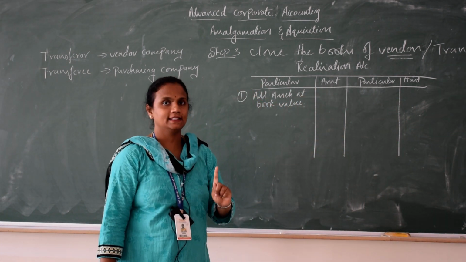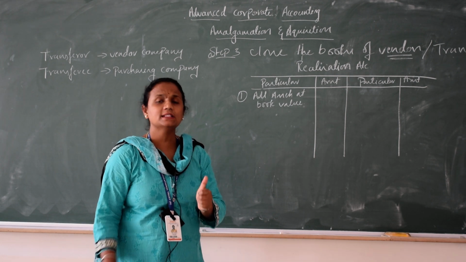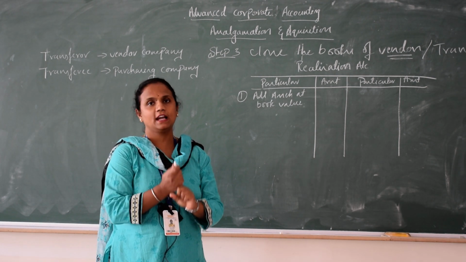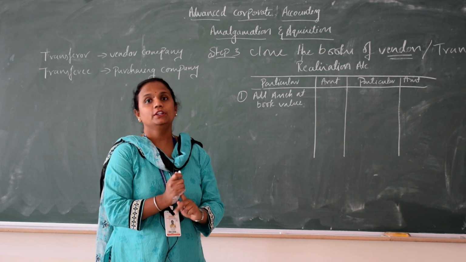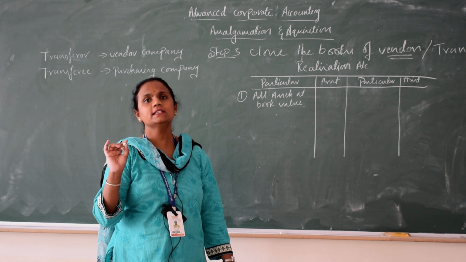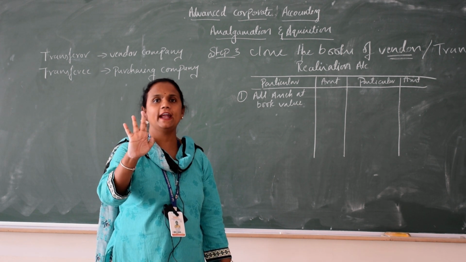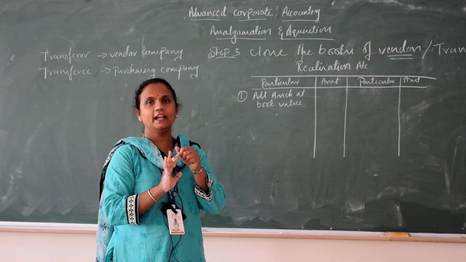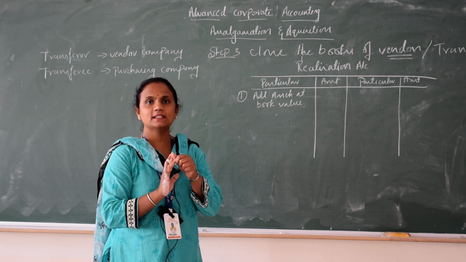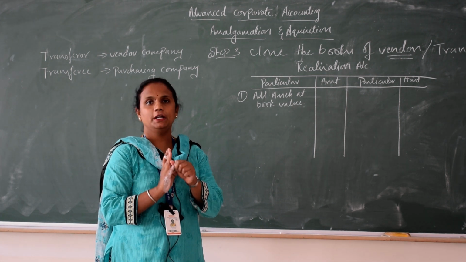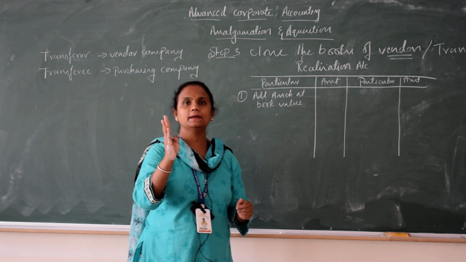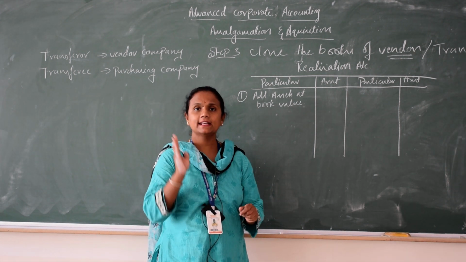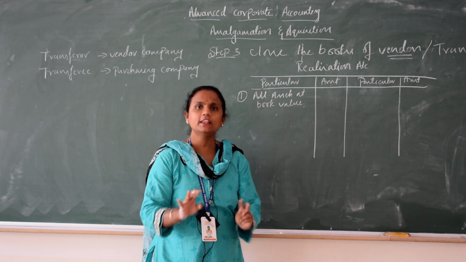All the assets here means fixed assets and current assets. But don't take miscellaneous expenses. The four headings which come under that are underwriting commission, profit and loss, preliminary expenses, and discount on issue of debenture. These four items you should not transfer. Except these, transfer all the assets.